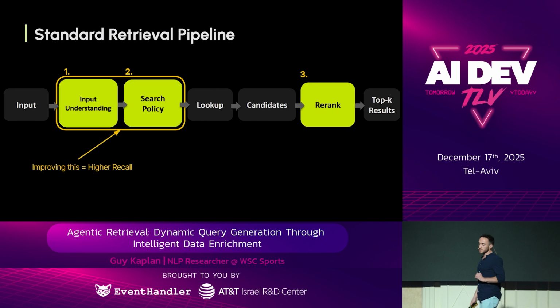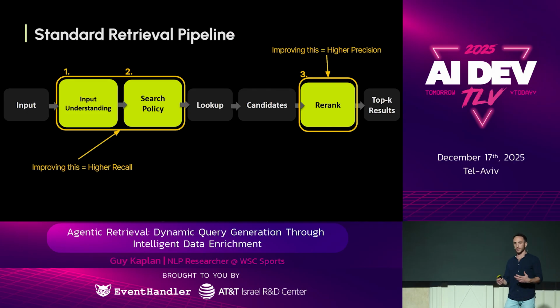The first two stages can help us optimize the recall metric, having better candidates. The re-rank stage can help us achieve higher precision, maybe making better ranking or selecting better. Okay? So we will start with input understanding, go on to search policy, and finish with re-rank.